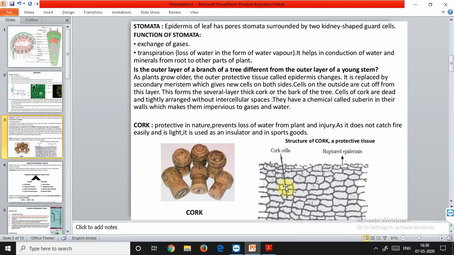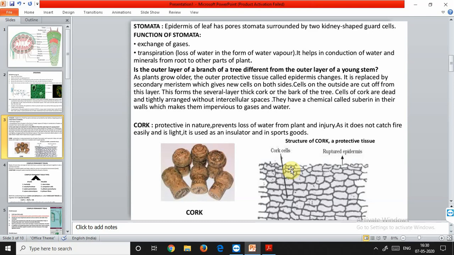This is the primary cortex. When these cells are able to divide in any direction, both upward and downward, they gradually form the secondary cortex. The secondary cortex is called the phelloderm and it is growing on the inside. The layer of cells which is cut by the cork cambium on the outer side ultimately becomes the thick bark. So these cork cells accumulate because they are able to divide in any direction, and they form the bark of the tree. We can see the hard part of the tree, that is the bark, formed by these cork cells.